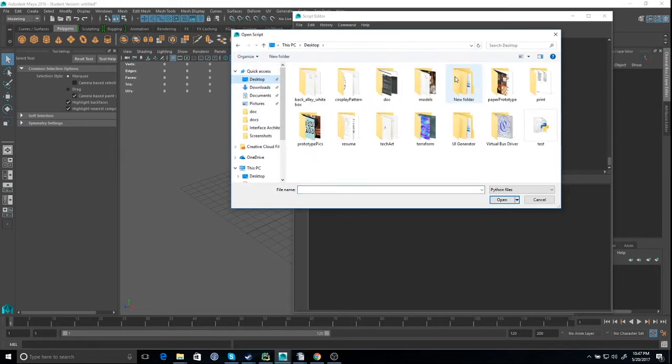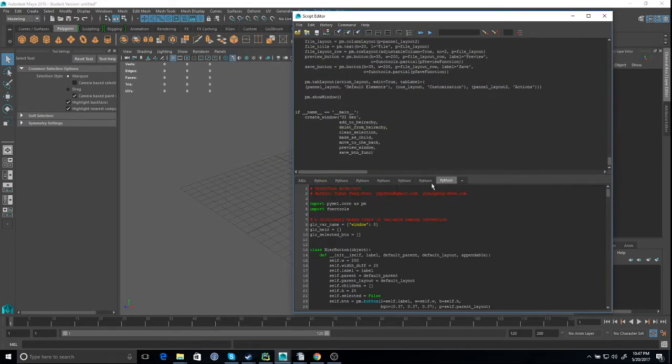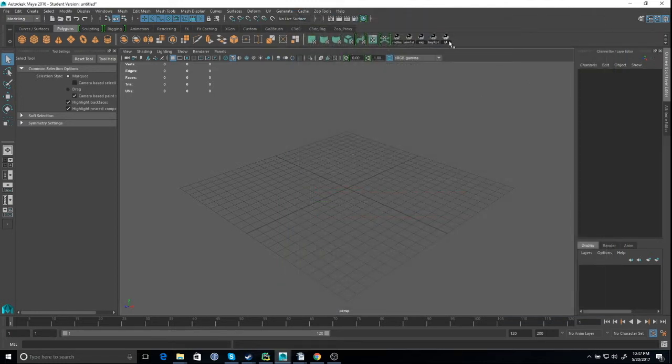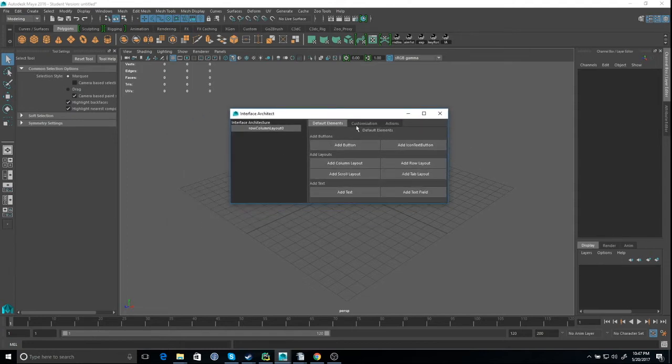I put it on the desktop, in a new folder here, and then load the file. Remember, it's Python. What you can do is save it on the shelf. So Interface Architect, okay, and just close this, and it will be here, right? And we click in, and here is the tool.